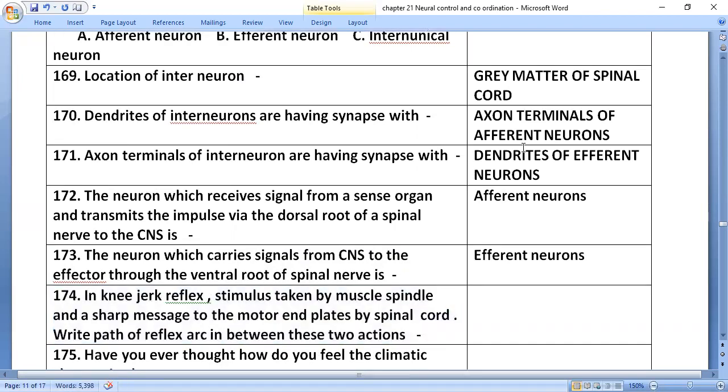In a knee-jerk reflex, the stimulus is taken by the muscle spindle and a sharp message is sent to the motor end plates by the spinal cord.